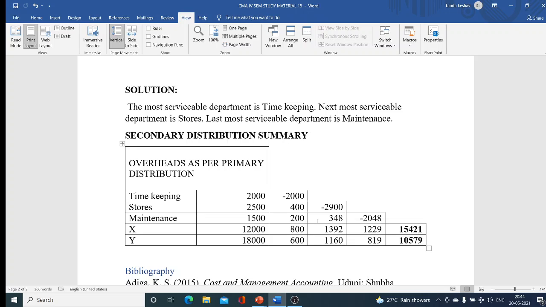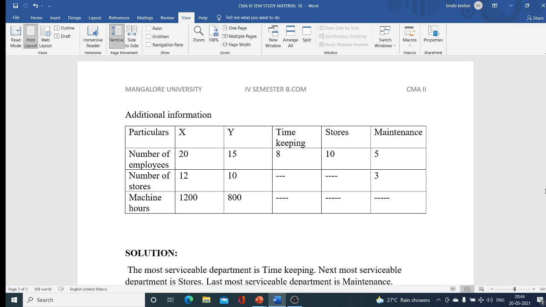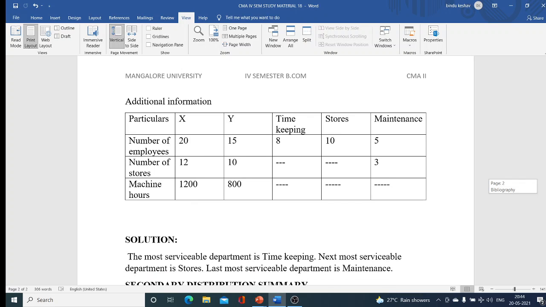Now the next department. We can see the stores department had 2500. Now the timekeeping department's 400 rupees overhead is also added to this. So in total we have 2900 rupees. So the total of the stores department is 2500 plus 400, that is 2900. This stores department overhead should be distributed as per the ratio 12:10:3 among X, Y, and the maintenance department.